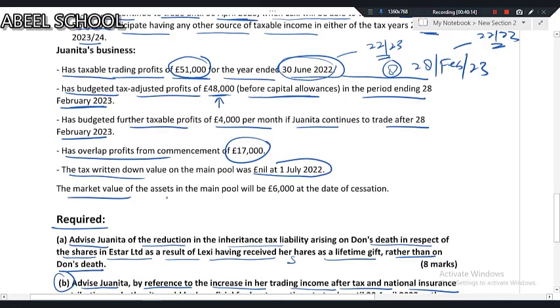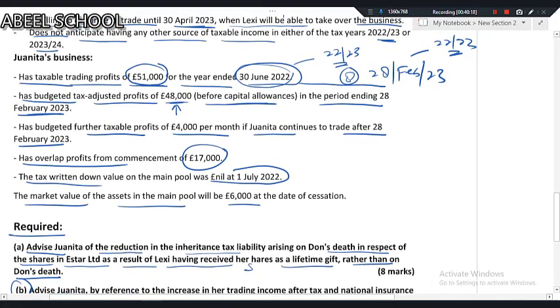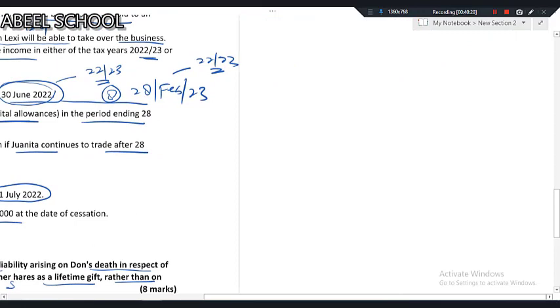The market value of the assets in the main pool will be 6,000 at the end of the cessation, which means that, if I'm just giving you the answer plan, I want every one of you to solve it and show your answer to me. If she decides to cease the business on 28 Feb 2023, the 8 months tax adjusted trading profit is 48,000.